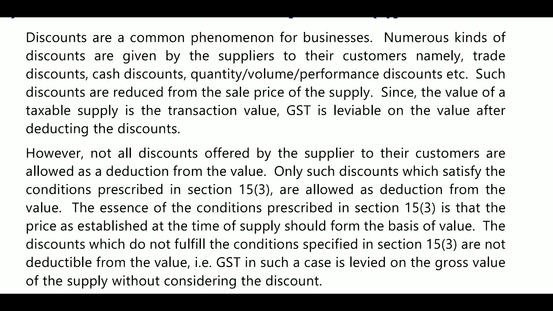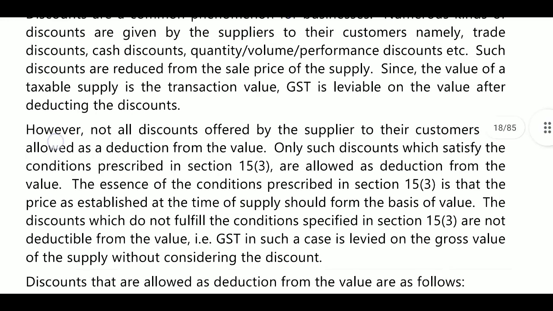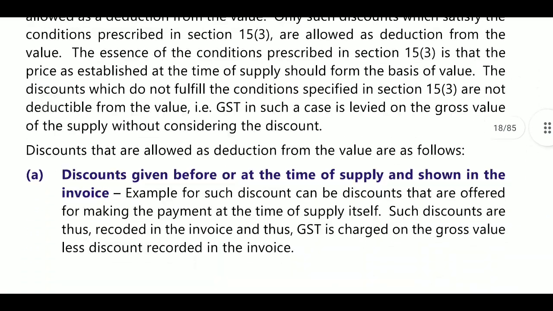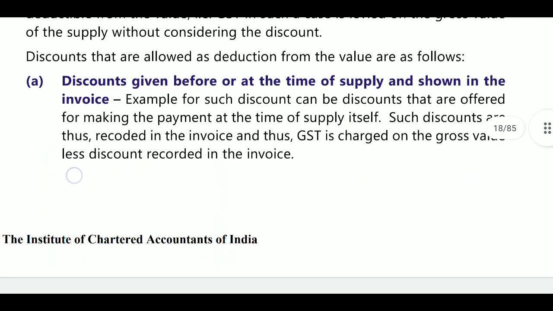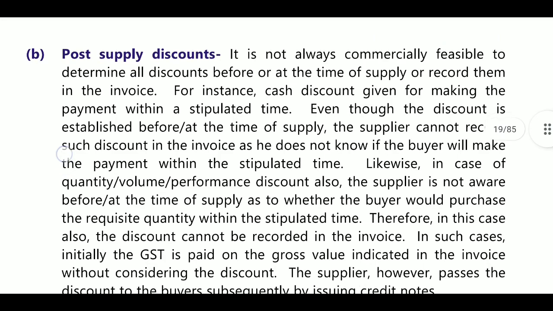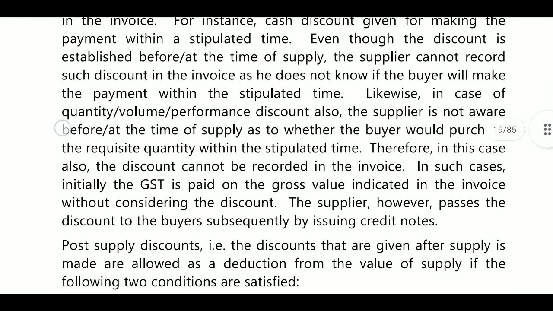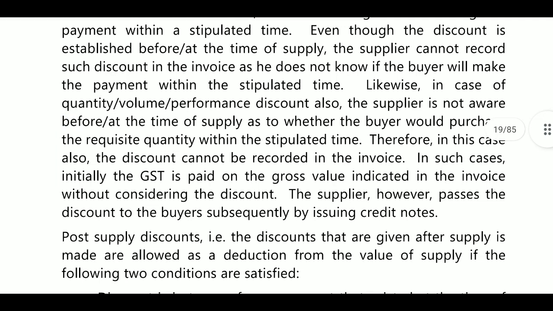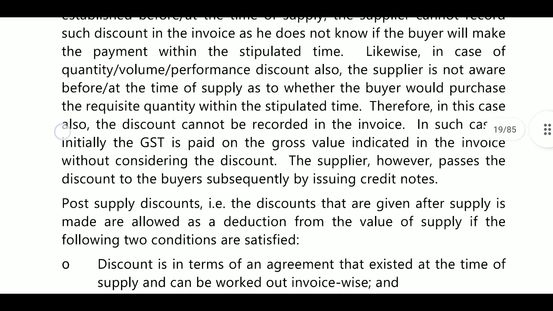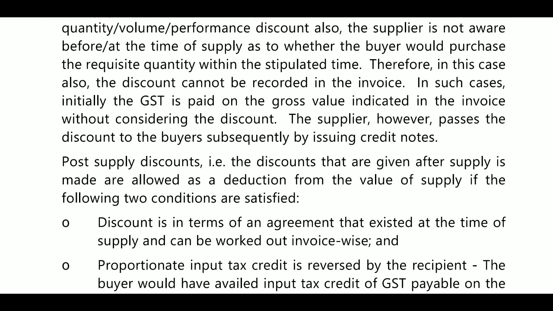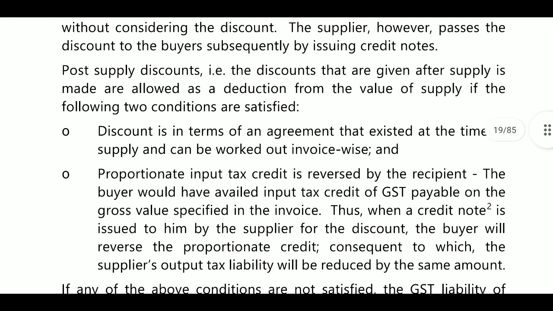Whenever he receives the credit note, the proportionate amount must be reversed. Another discount is one not agreed before supply; then the end of season sale discount is not allowed as a reduction. So GST is payable on the value before discounts.